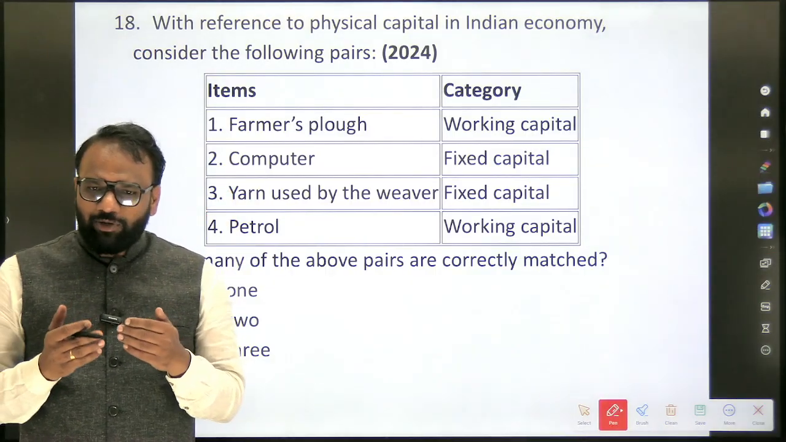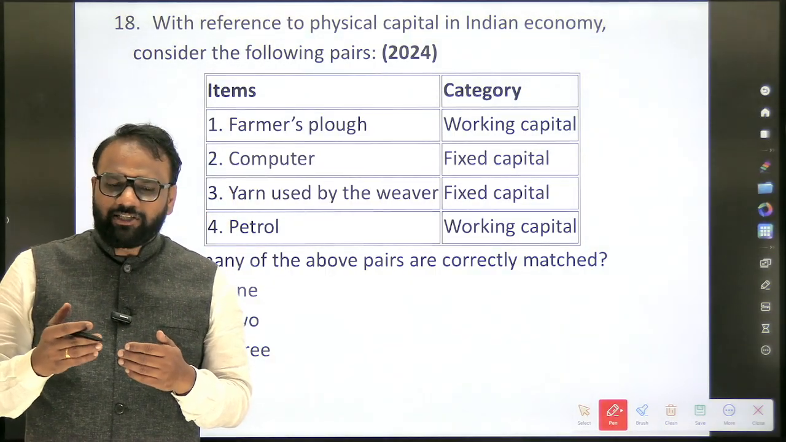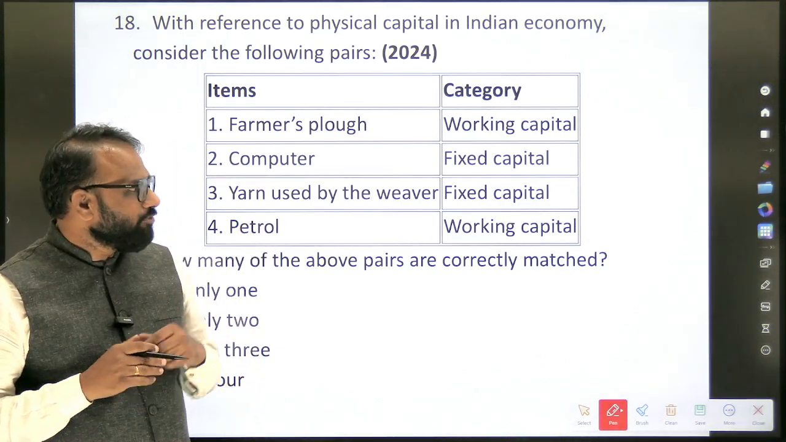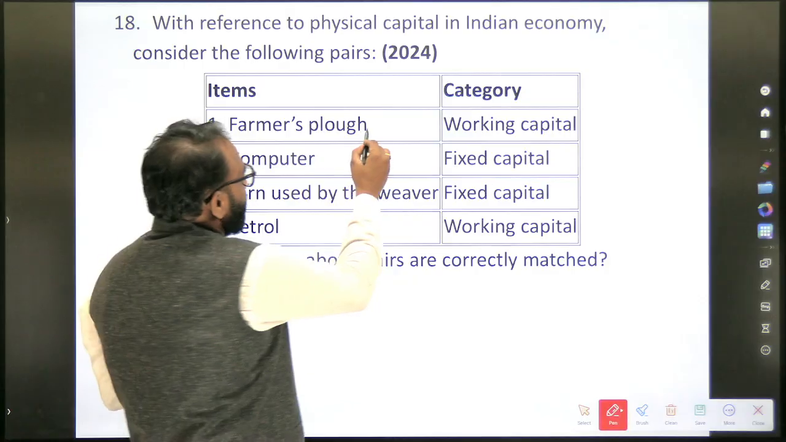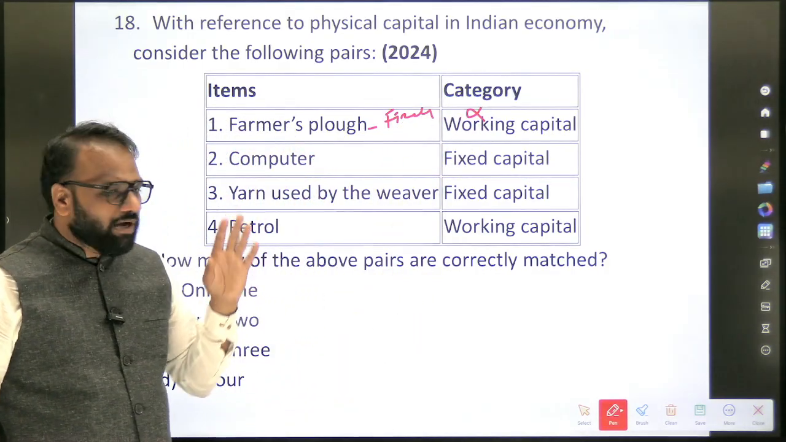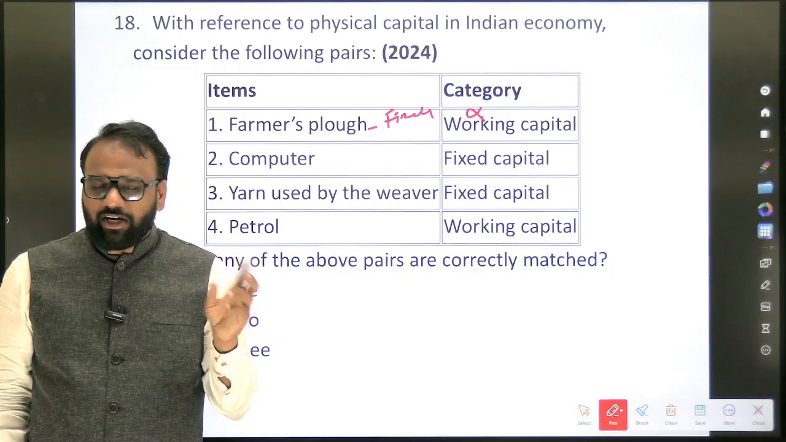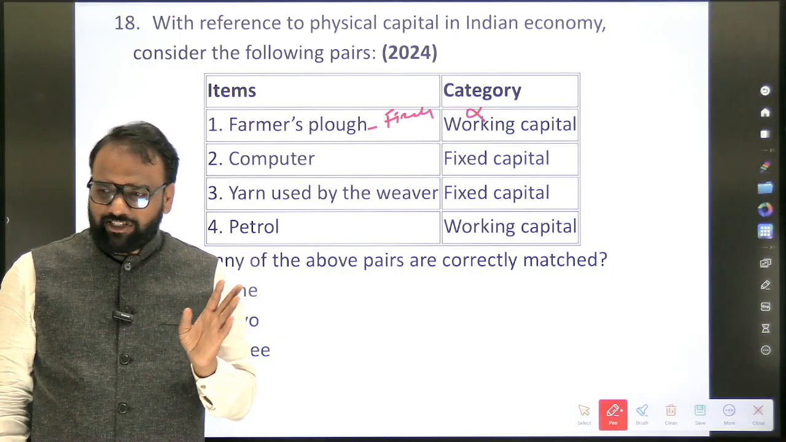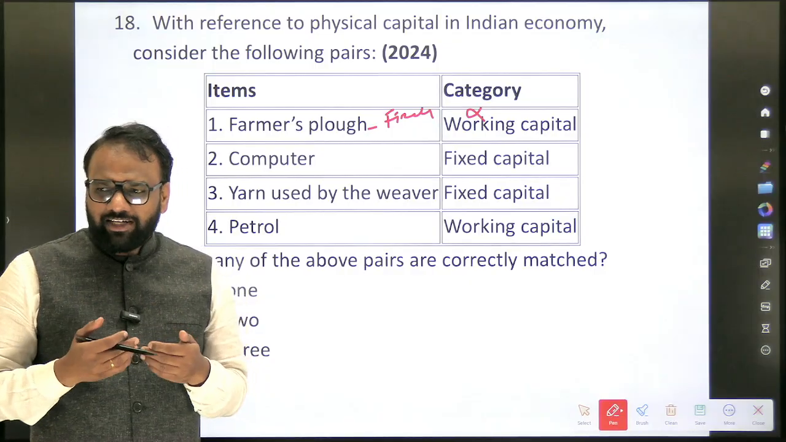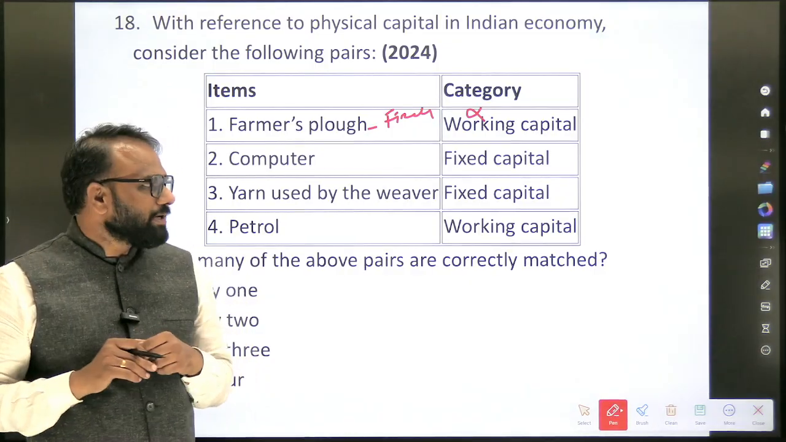Yes. Whether you'll use the plough only in one season? No. In multiple seasons, that asset will stay with you for a longer period of time. So plough is an example of fixed capital. So this pair is wrong. In the farmer's plough, we can also add tractor. Tractor is considered as a fixed capital. If you had to replace it every season, then it would more or less be like working capital itself.